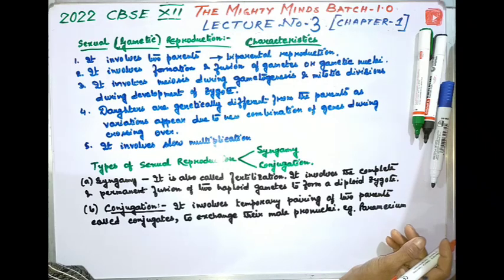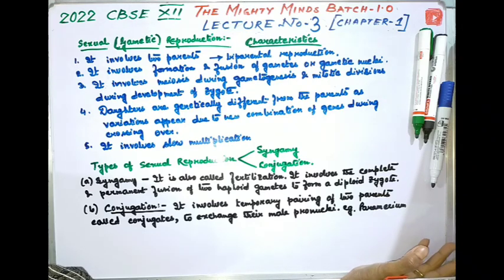Okay. So all organisms have to reach a certain stage of growth and maturity in their life before they can reproduce sexually. This period of growth is known as the juvenile phase. It is called the vegetative phase in the plants. The reproductive phase starts after the end of the juvenile phase or the vegetative phase. So what are the characteristics of this one?